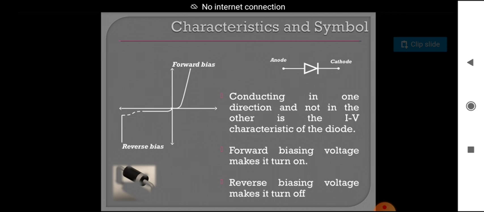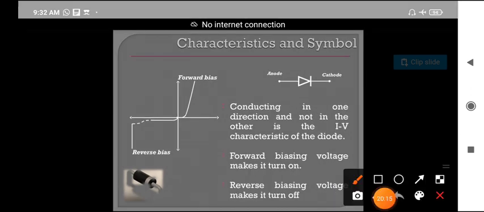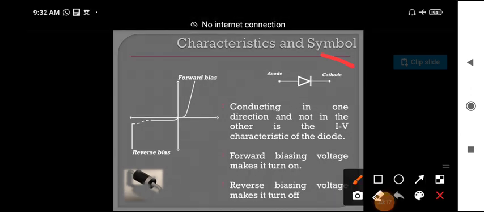Generally in forward bias there is more current, that's why the current is taken in milliamperes, and in reverse bias there is less current, that's why we take the current in microamperes. And then the characteristics and symbol. This is the symbol of a diode. This is the anode side and that is the cathode side.